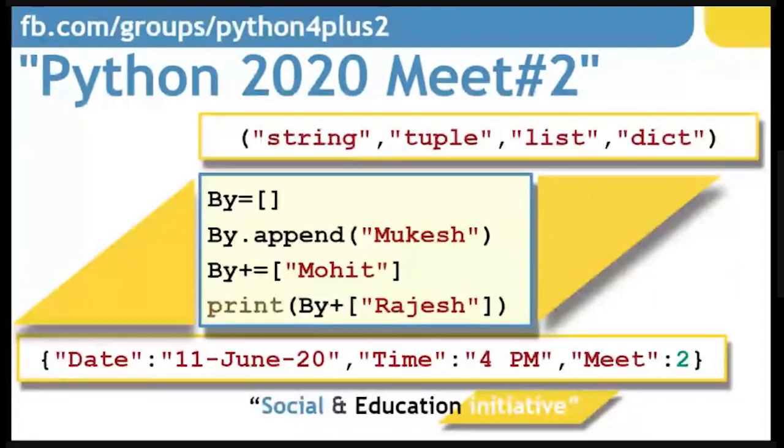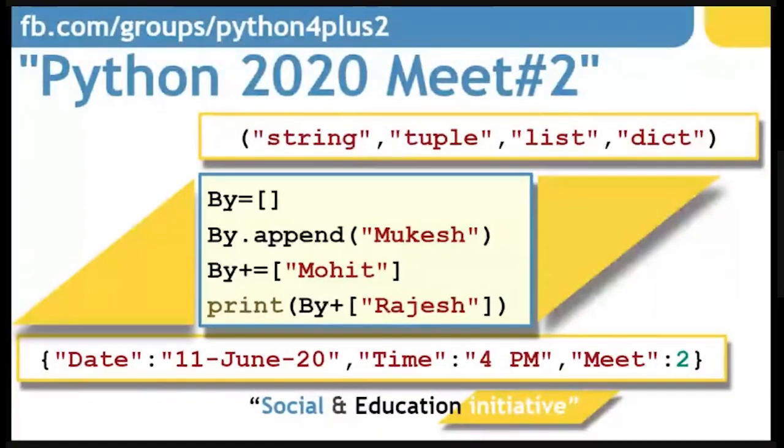And we can add any number of names here because all of you are part of the contributing team. Later on, I would need your suggestions with the help of which we can make these meets more successful.